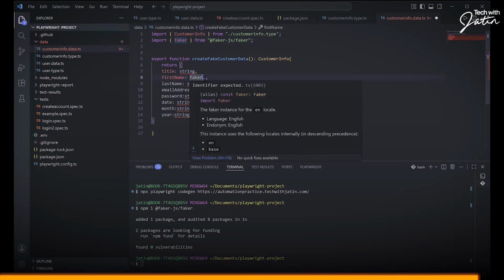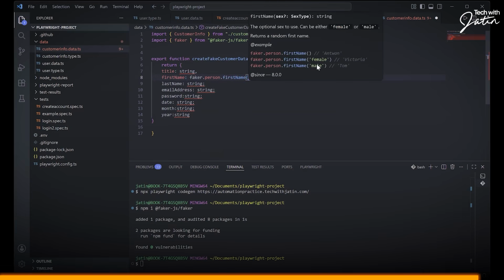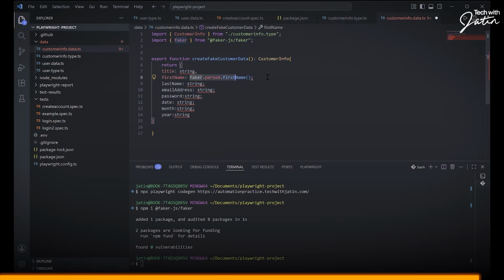Faker dot person dot first name. And technically, you can control the gender also, whether you want a female name or a male name. It's up to you. You can really play with this thing. I'm going to keep it simple. Surprise me, whatever name comes into the picture. This is going to be the first name. Over here, this is going to be the last name.